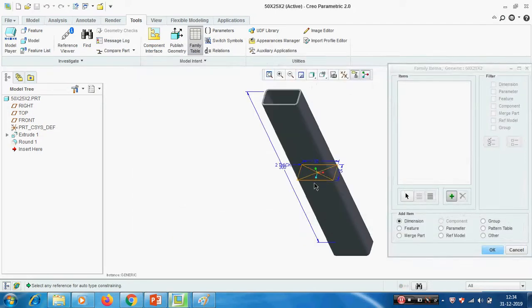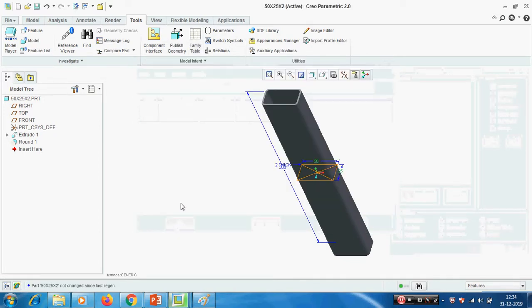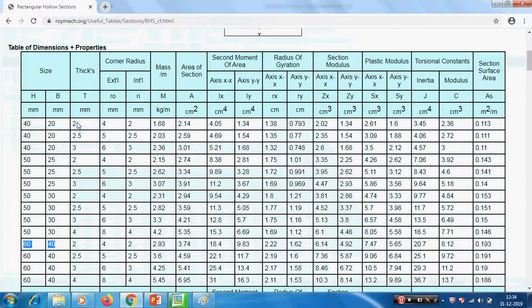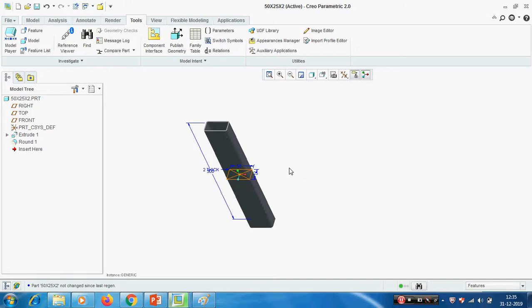Adding the dimension. So this one and this one are varying ones. We have to add 60 by 40. Okay. Now we have generated one instance 60 by 40. The radius thickness is same. See, if the thickness is same, the inner and outer radiuses are same. For 2 mm thick, outer radius is 4, inner radius is 2. For example, 50 by 2. If the thickness is 2, the same inner and outer radius. Okay. So I have not included the radius in the family table. Only the width and 2 dimensions we have added.